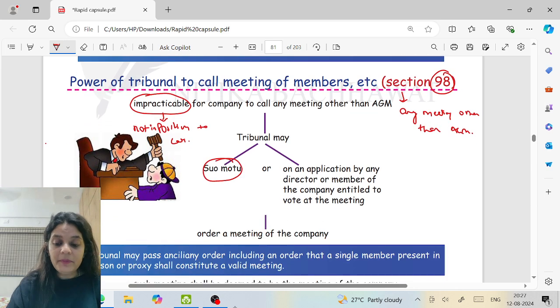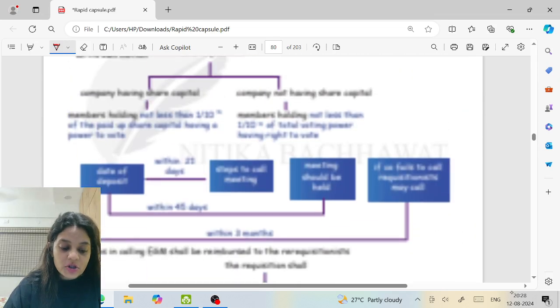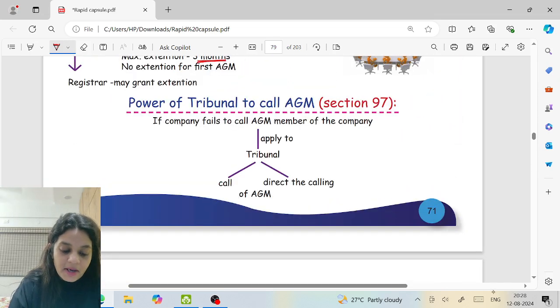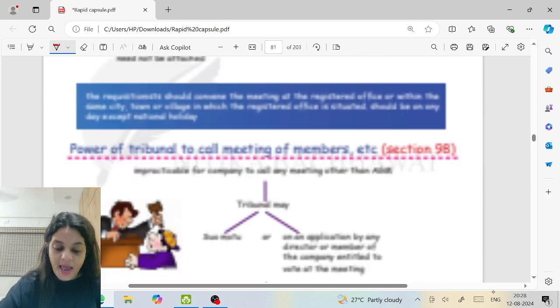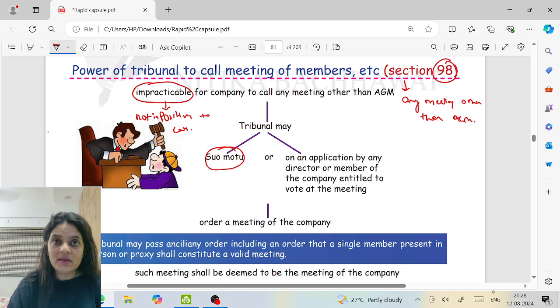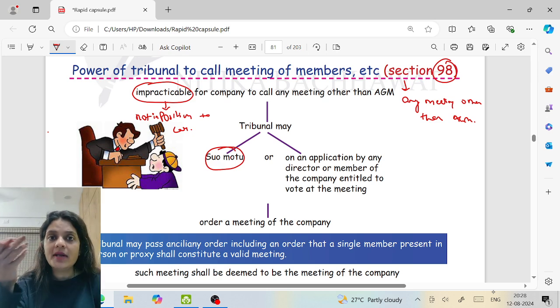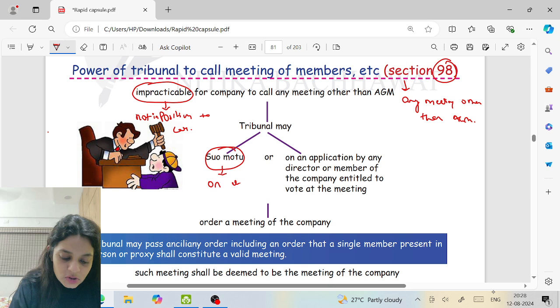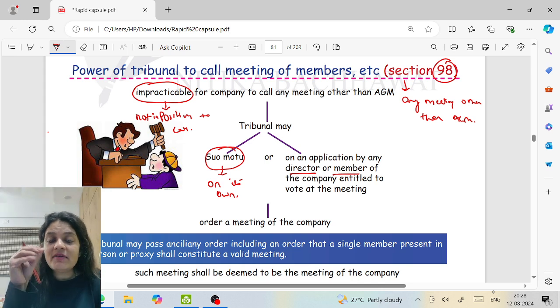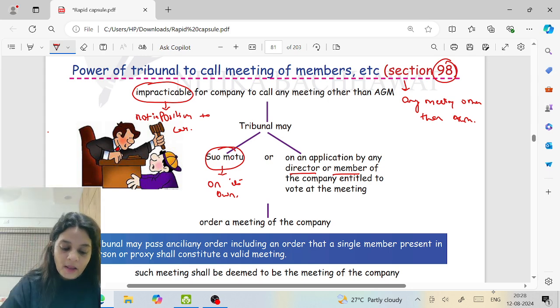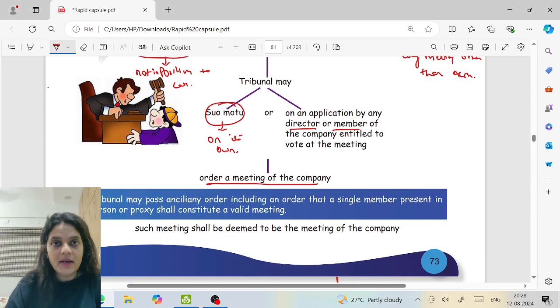That means no application. Please understand, section 97 was when the member makes an application. Whereas section 98 is the tribunal may, even without an application, on its own, it can call the meeting. Or on an application of a director or member. So 97 was only member can make an application. Here application can be made even by a director. He may order a meeting of the company. And this meeting shall be regarded as the meeting of the company.